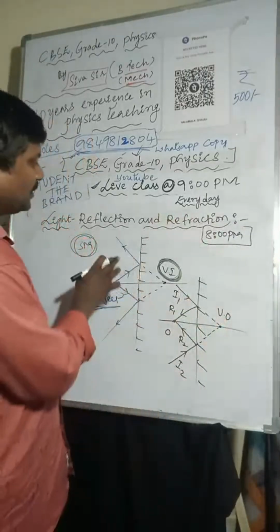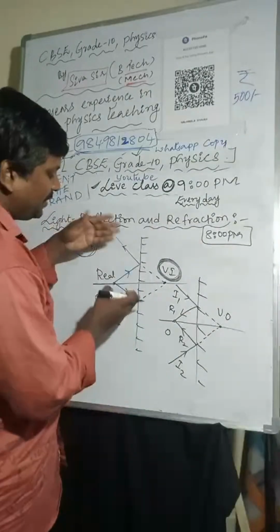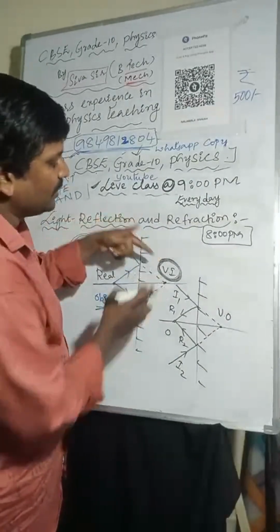Okay. So these are the reflected light rays. After reflection, those light rays will meet at one point. So their virtual image will form.